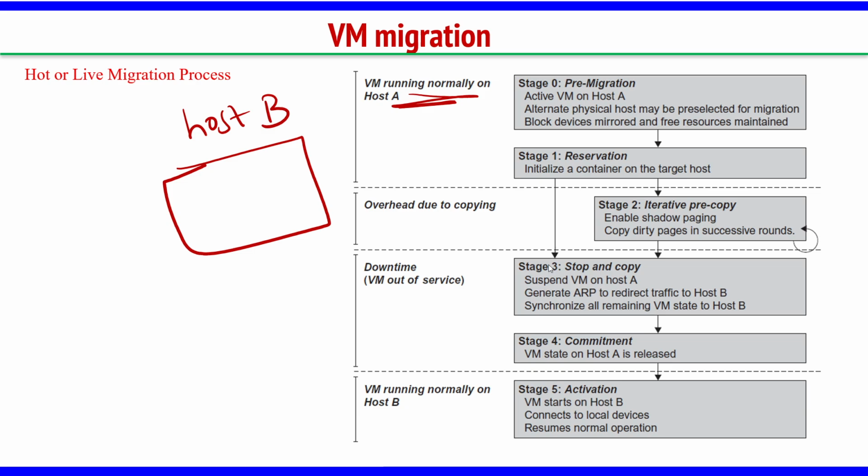In stage 2, iterative pre-copy, the virtual machine is still running on host A. It is working fine on host A, but the memory pages are being copied iteratively from host A to host B. Memory pages in host A are slowly shifted to host B one after the other. If some memory change happens, they are copied a second time. That's why it is iteration, right?